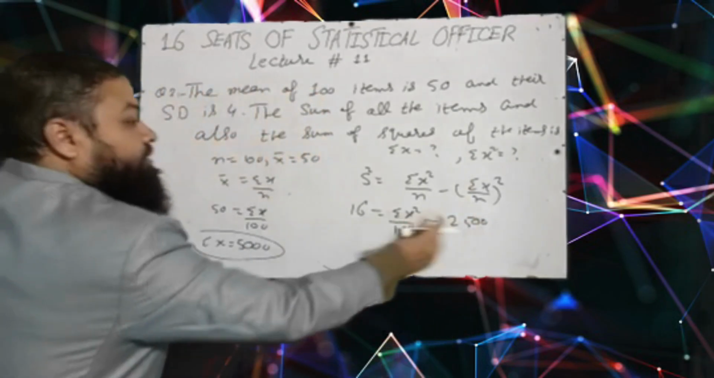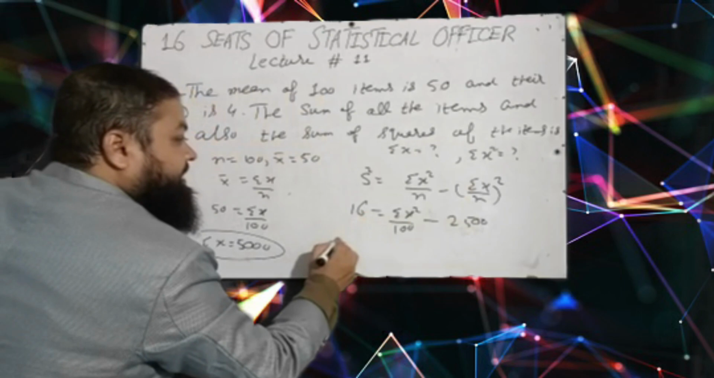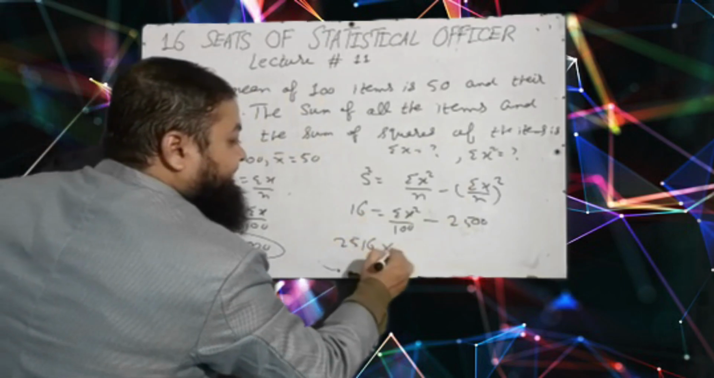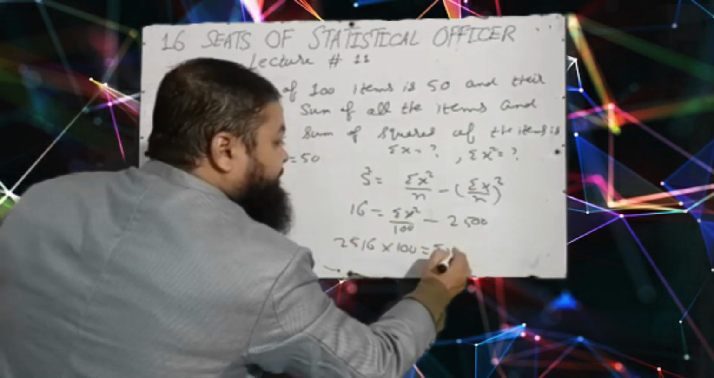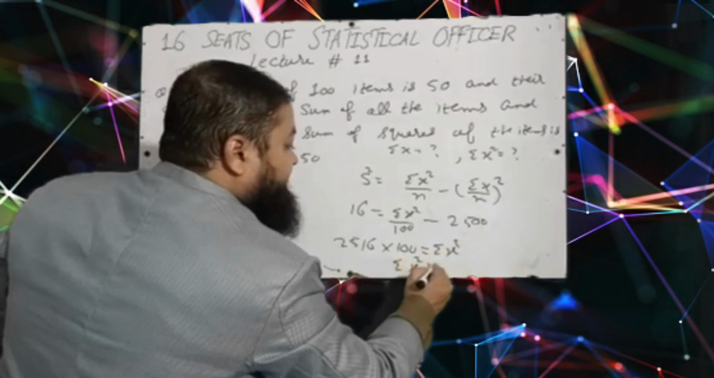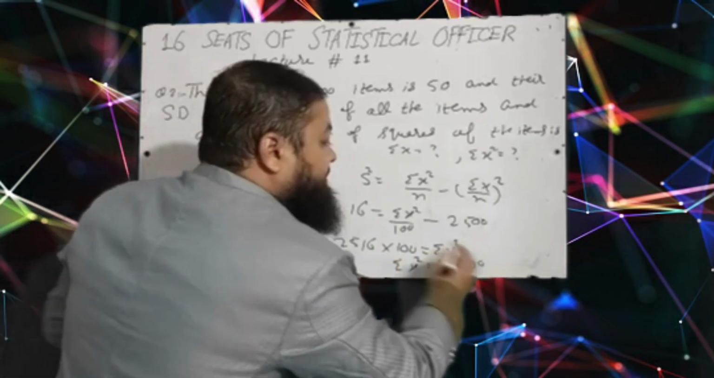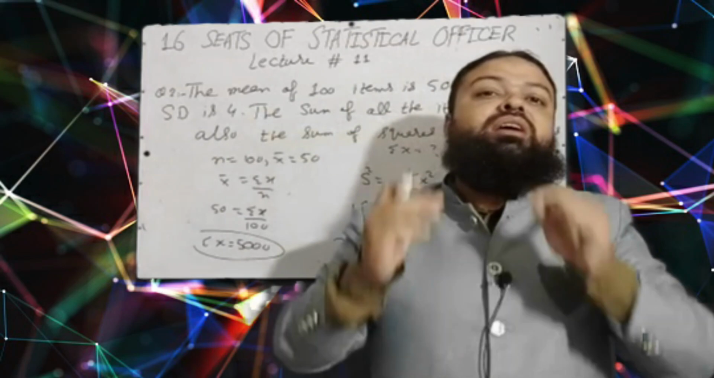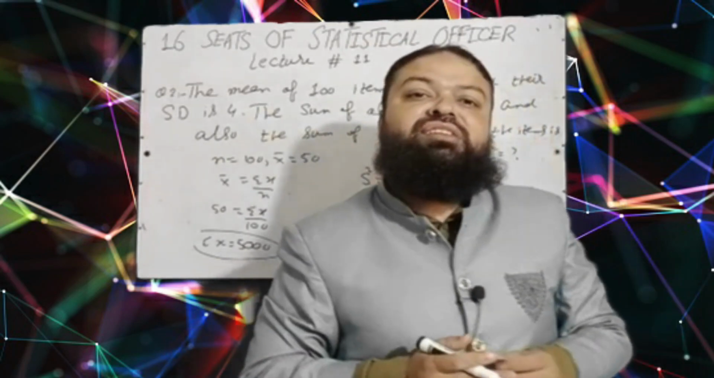Now you will add 16 and 2500, which gives 2516. 2516 multiplied by 100 is equal to summation x square. Summation x square will be 251600. A very important question for all the papers of statistics.